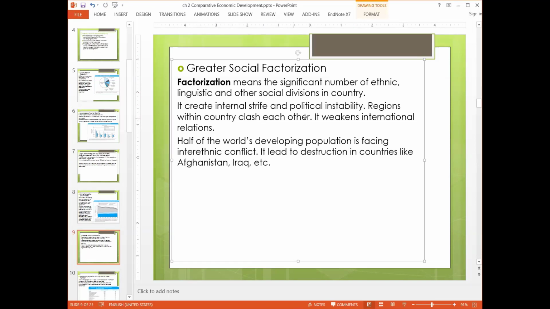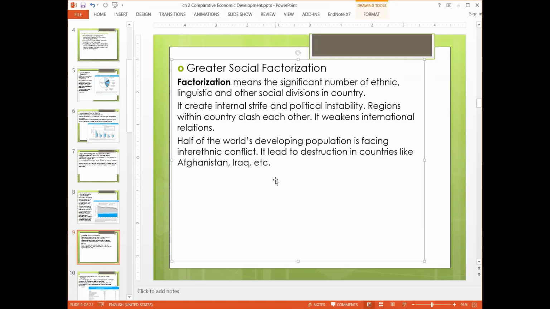Regions within the country clash with each other. It weakens international relations. Half of the world's developing population is facing inter-ethnic conflict. It led to the destruction of countries like Afghanistan and Iraq. They were not able to grow because the fractionalization had equal power.